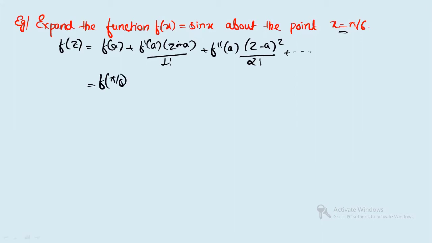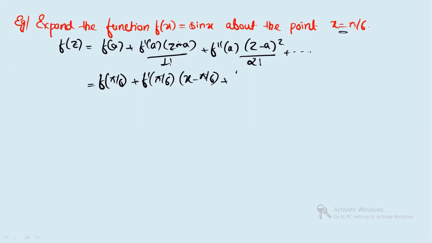f prime(a) for sin x can be written as what? Let me write it in one step more. You will write here f prime(pi by 6) times (z minus a). That means what? z minus a means x minus pi by 6, because this is f(x) here, right?